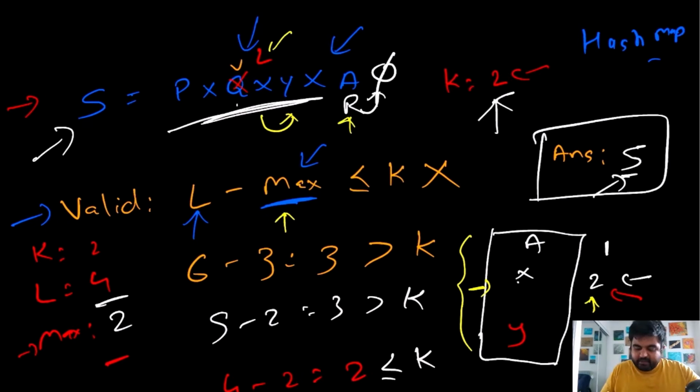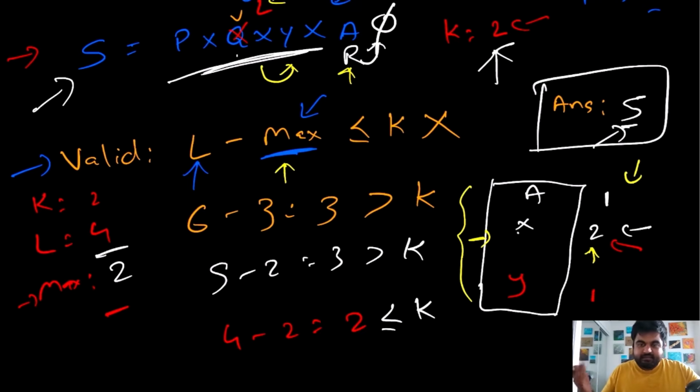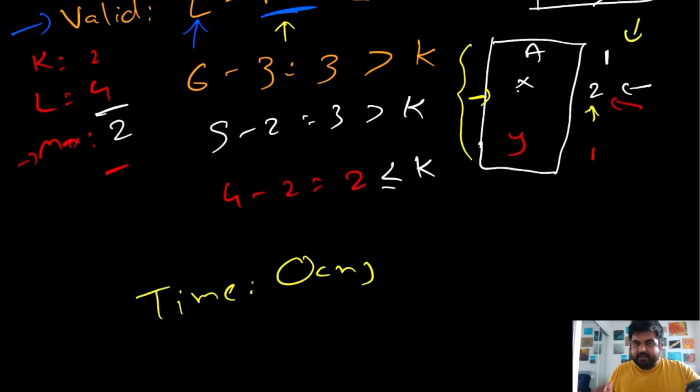Whenever we update the value of our left, we essentially decrease the maximum count we have, which means that our maximum count is never going to go higher. So that's why by using this clever trick, we can reduce the time complexity from big O of 26 times n to only big O of n, and you will see it in the coding.